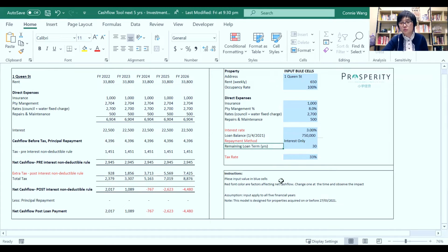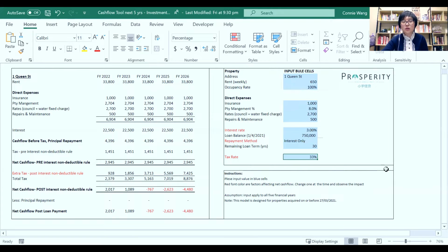So the next one is the remaining loan term. You can find it from the loan details on your internet banking or phone banking. There's a loan detail tab, so you can see what the remaining loan term is here. And the last section input is your tax rates.